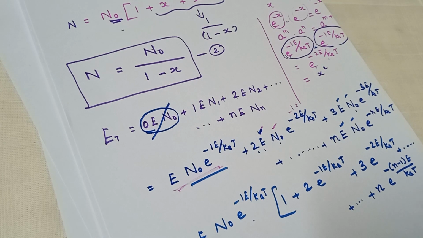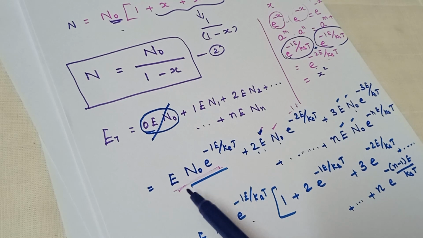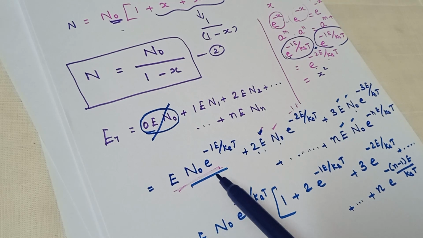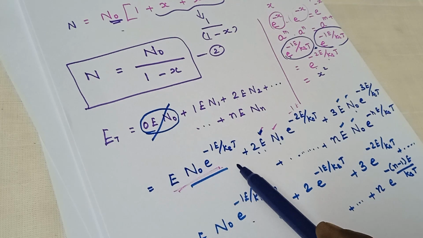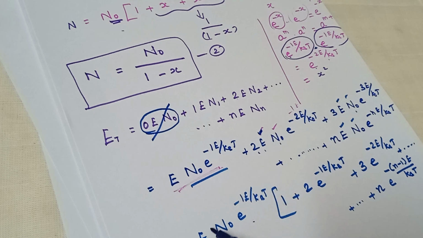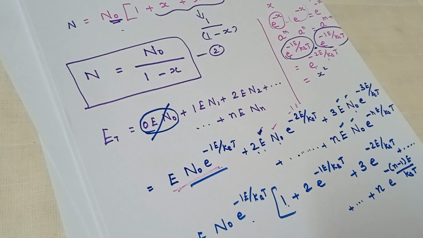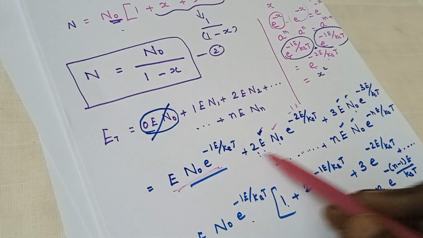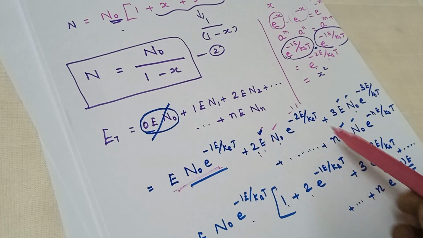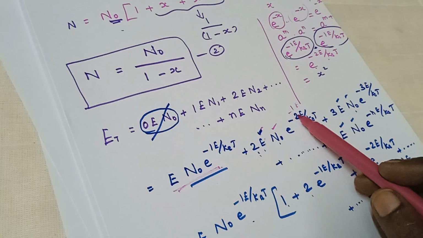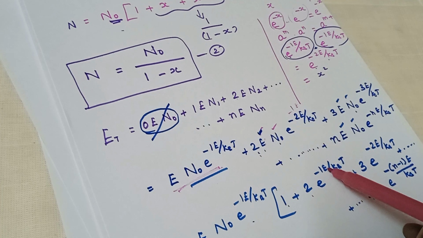Just I am repeating this. After substituting Maxwell's distribution formula in the total energy of the oscillator, we are taking the first term as a common term. So e N0 e power minus 1e by kBT is taken out. So 1 is taken here and 2, all these are taken out of the bracket. Minus 1e is taken out, so remaining minus 1e is here.